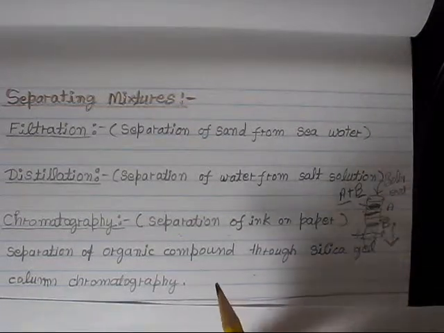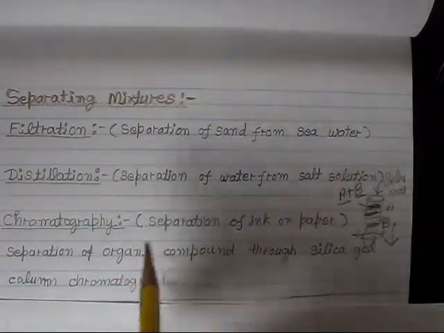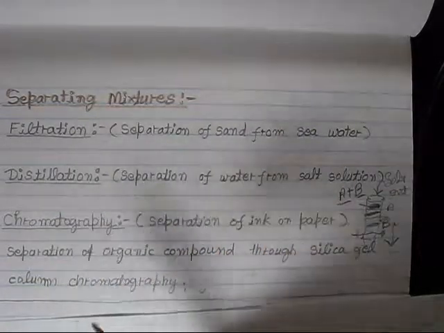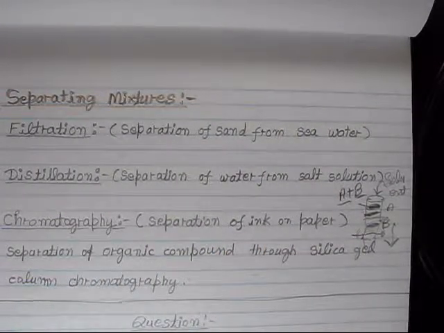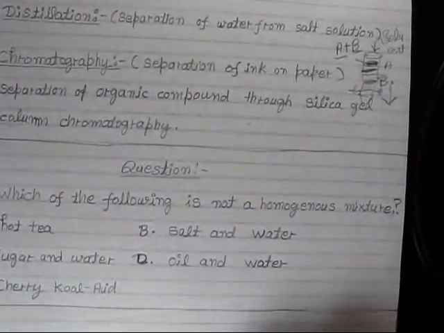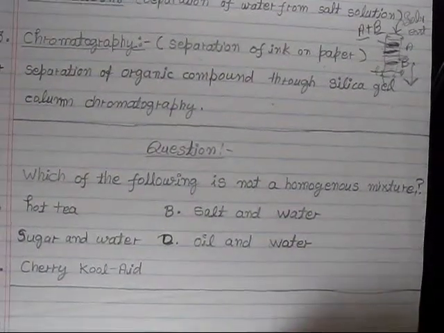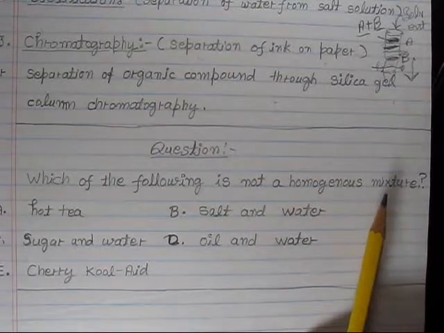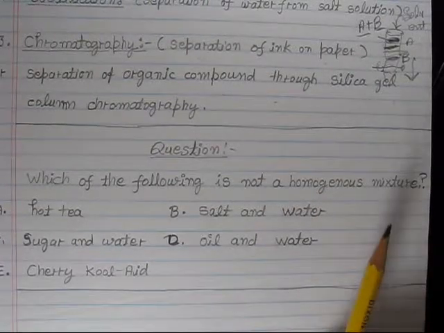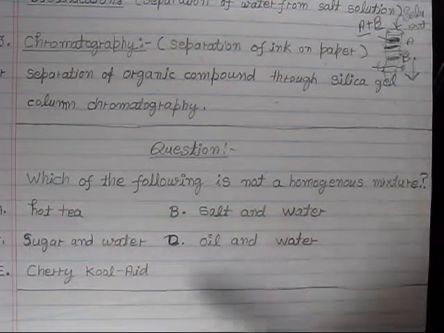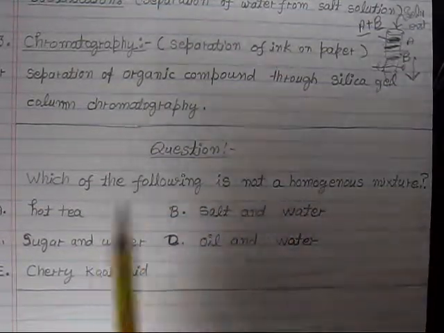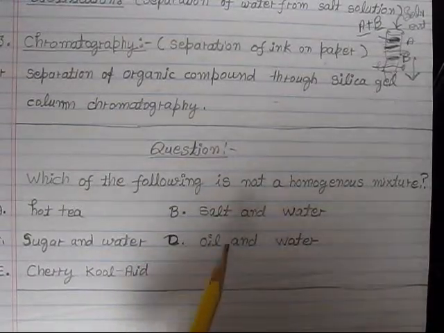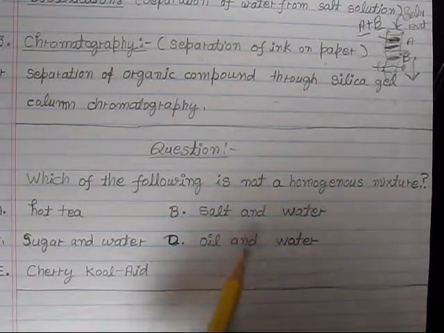So this is the same method used for the separation of different inks on paper. Let's see another question for this topic. Which of the following is not a homogeneous mixture? This is a question on the types of matter. Hot tea, sugar and water, cherry cola aid, salt and water, oil and water.